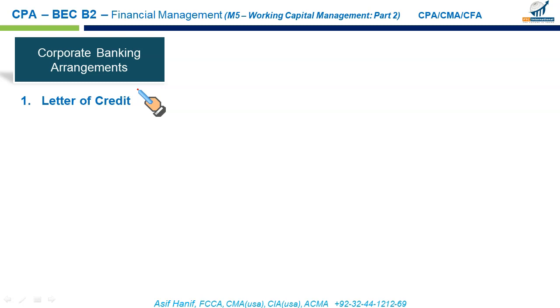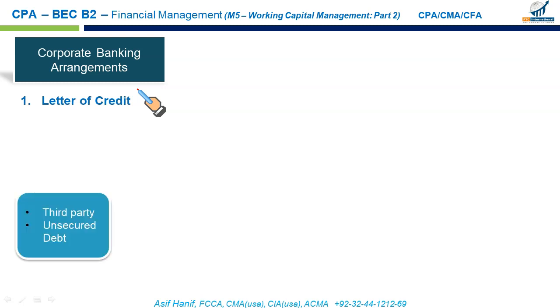So one of these is the letter of credit. Let's say a company issues a commercial paper. I hope you remember from your earlier studies, commercial paper is a short-term instrument that you can issue to the general public up to 270 days max, and you can obtain funds for your liquidity requirements. Unfortunately, commercial paper is not backed by any collateral. There is no collateral behind commercial paper like your mortgage bonds and other instruments.